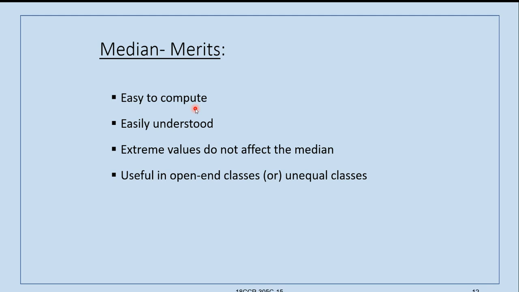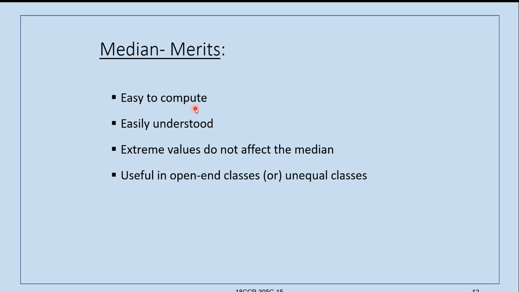and we can calculate the median like any other data. And even unequal classes, meaning 5 to 10, 10 to 20, 20 to 30, 30 to 40, 40 to 60, 60 to 80, 80 to 100, like this. These are unequal classes.